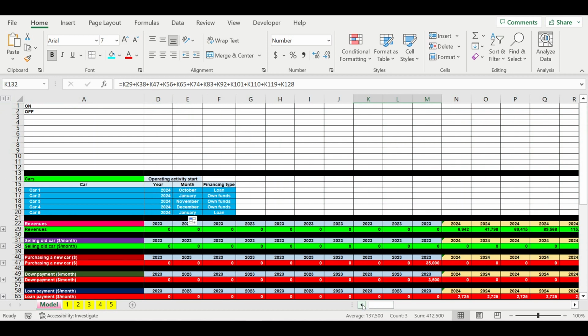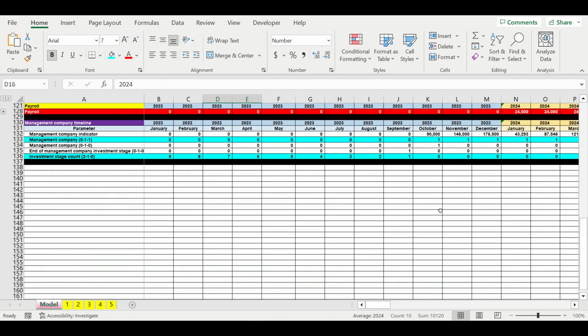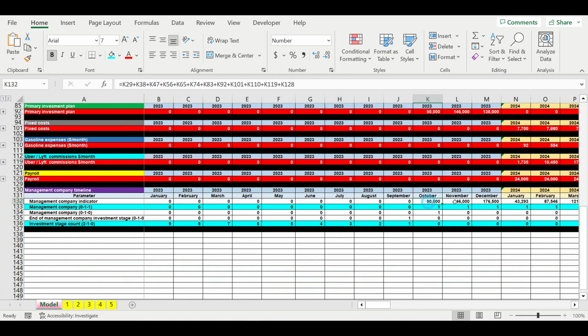This is the moment when operating activity of the cars starts. And prior to this moment, for 3 months, we have the investment stage for the cars. So the first cash flow we have is in October 2023.